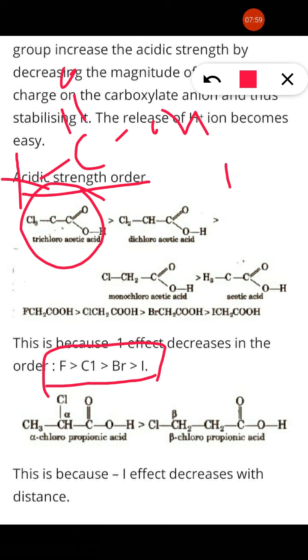So here if the halogens are the same, then the more the number of halogens, the more will be the acidic nature. If different halogens, they are arranged in increasing order by their size; smaller size means greater attraction, so that is more acidic, right? If the same halogen is present in the carboxylic compound, on the carbon adjacent to the carboxylic group, that is the alpha carbon, or on the beta carbon, a halogen attached to the alpha carbon is more acidic than the beta halogen, because the beta halogen has less minus I effect than the alpha halogen.